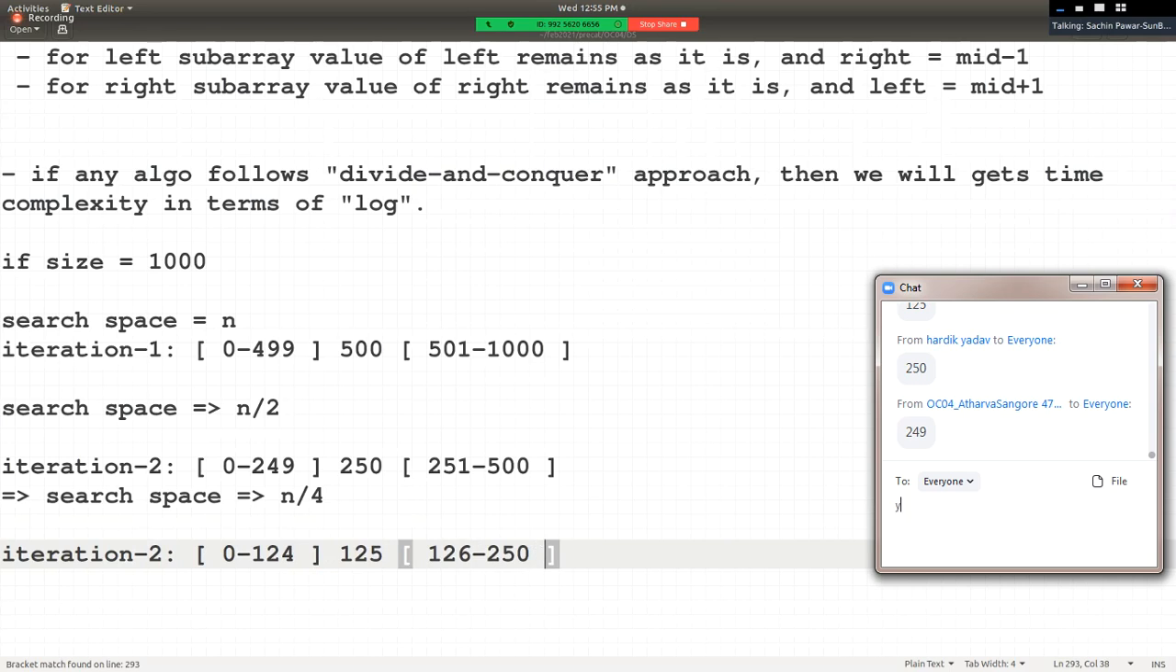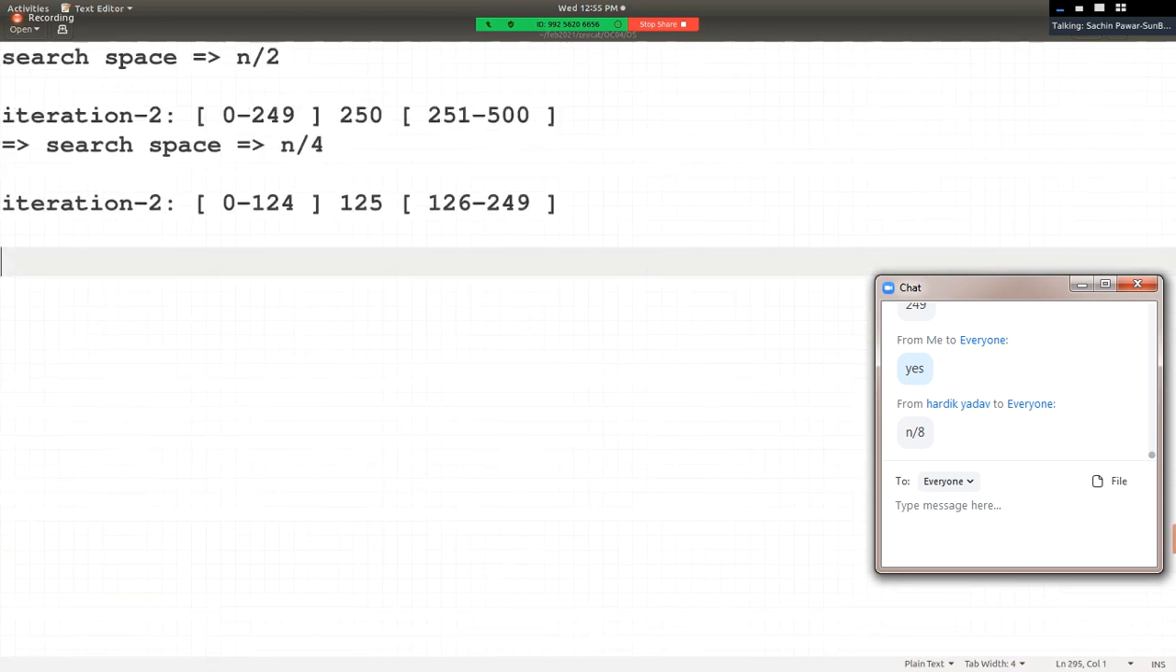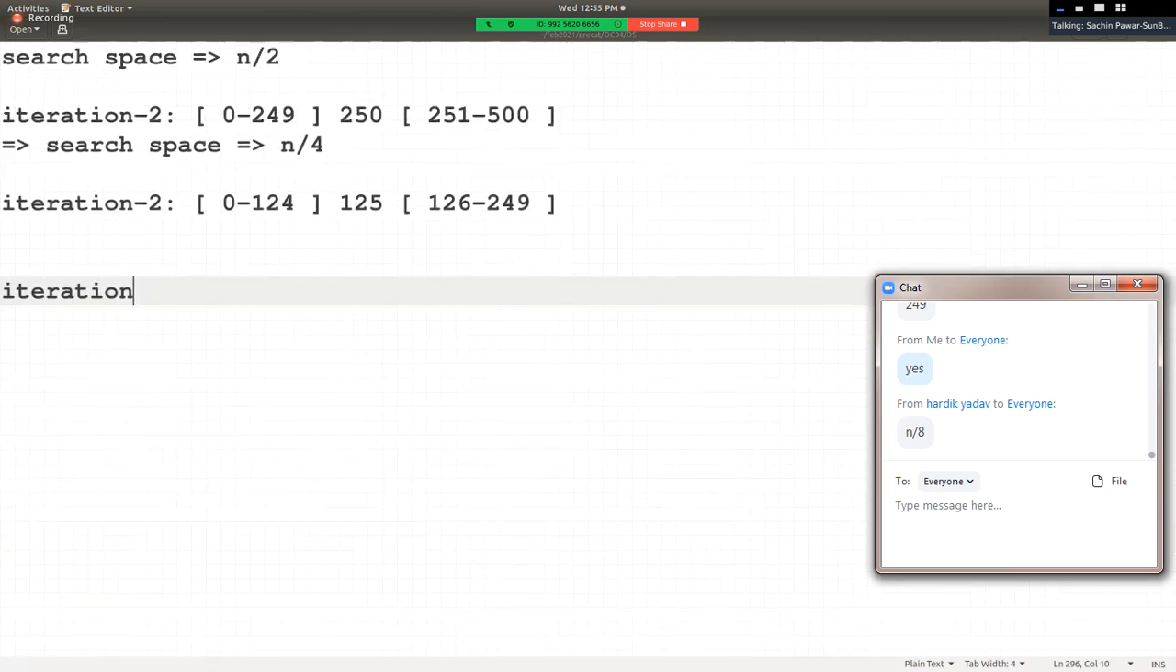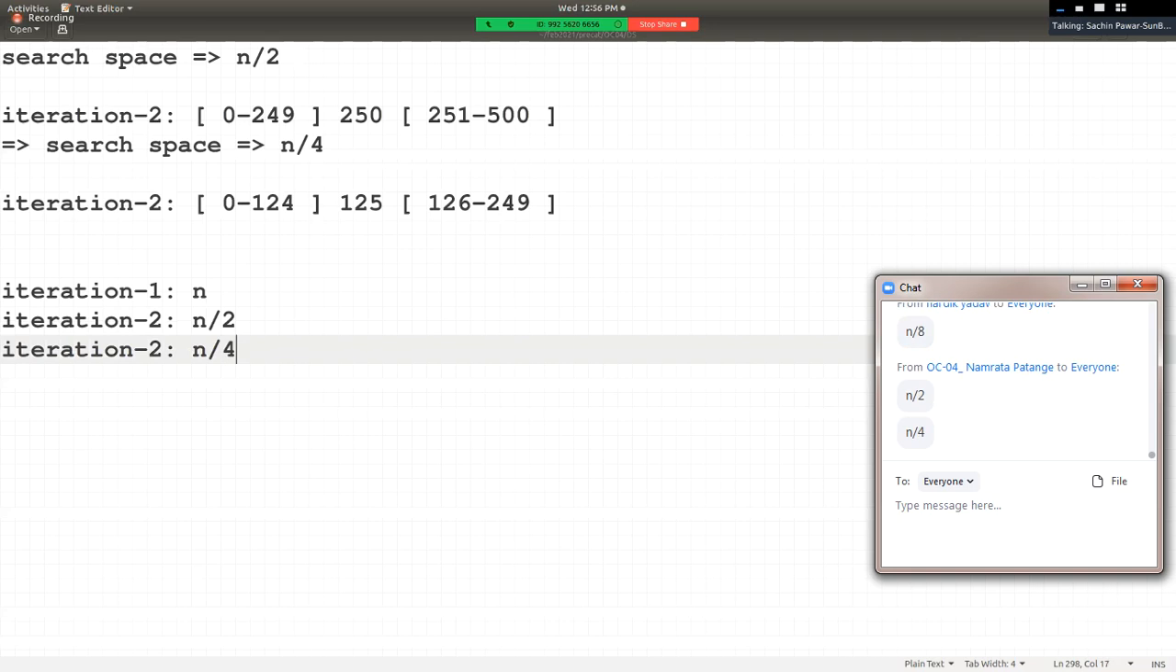Hello friends, are you getting what I'm saying? 249, randomly we are assuming this now, right? It means yes, n by 8, very good, n by 8. It means let me write it over here. So in the first iteration, how much was the search space? It was n. In the second iteration the search space is n by 2. In the next iteration the search space is n by 4. In the third iteration